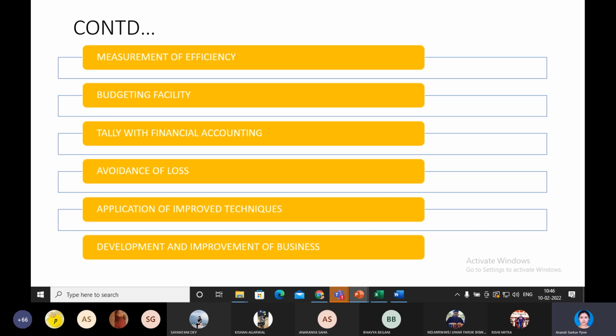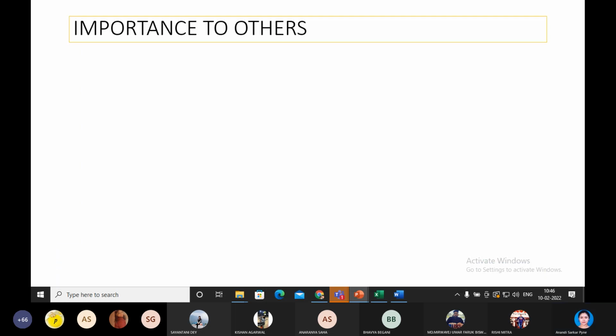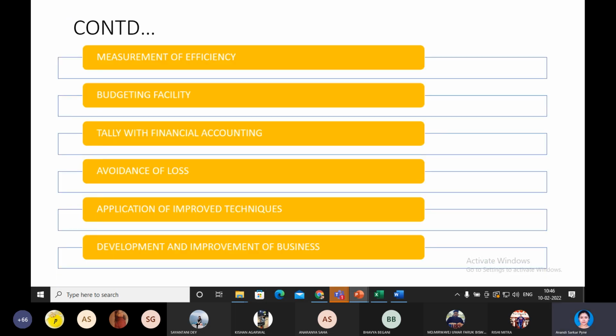When the company has this clear picture, they can make proper decisions. And when there is proper decision making, there is development and improvement of the business. The business will expand and flourish into different branches, or maybe into different products and services, or in some way or other it will improve. So that was about the importance of costing.